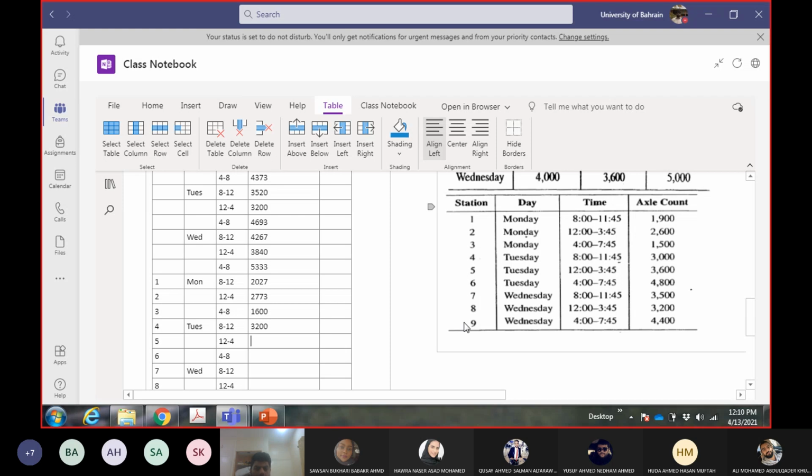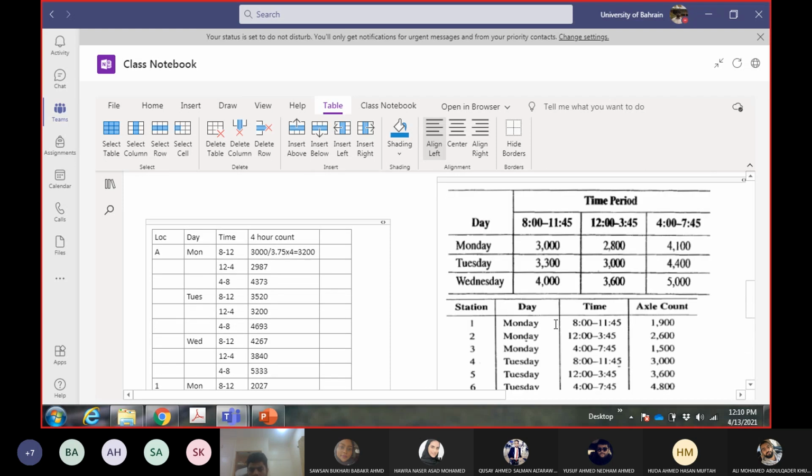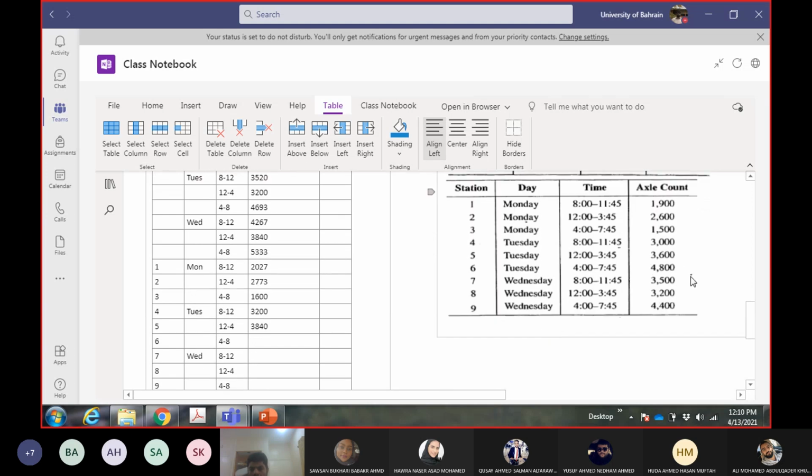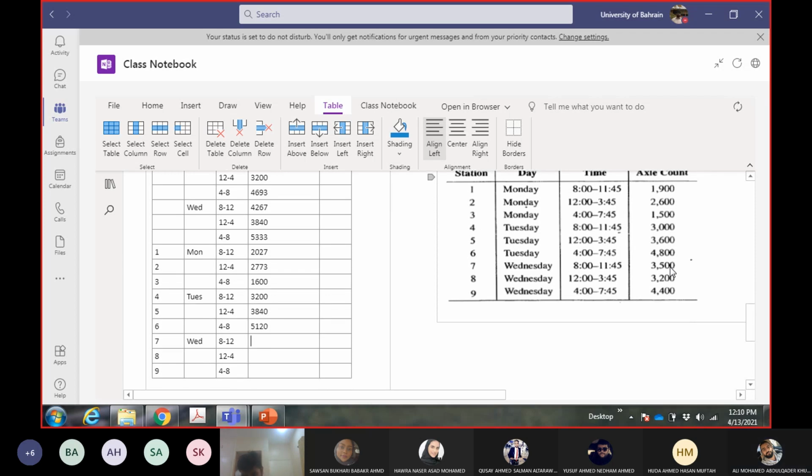For 3600, I already have the value 3840. How much for this, 4800? 5120. 3733.